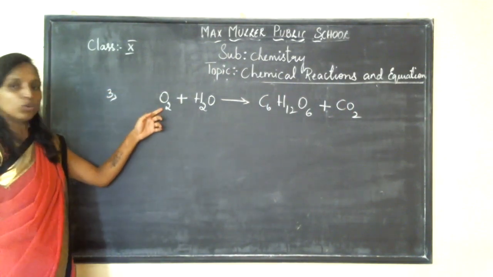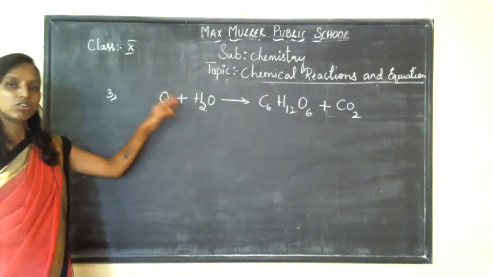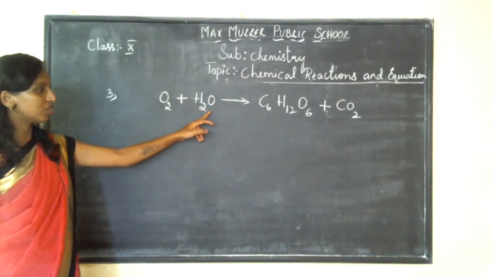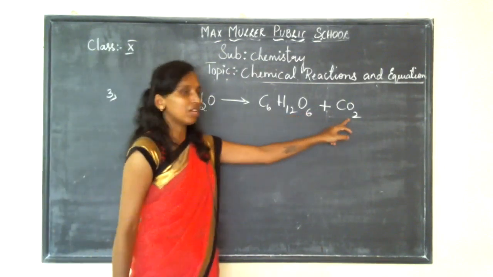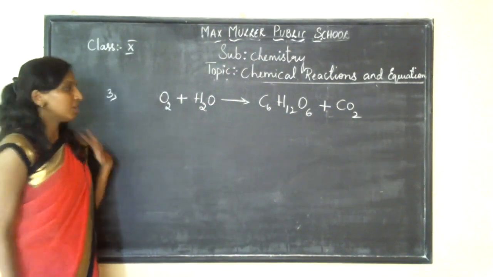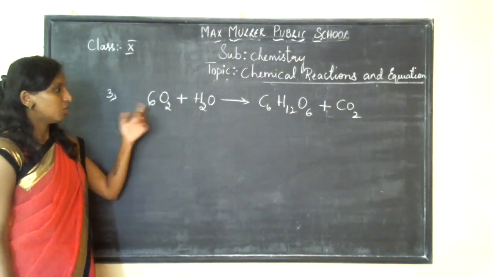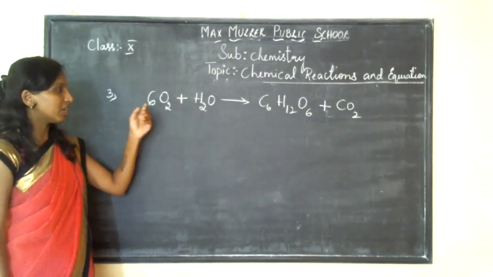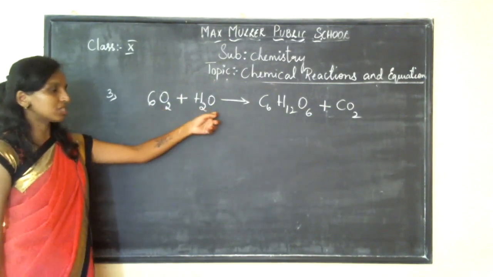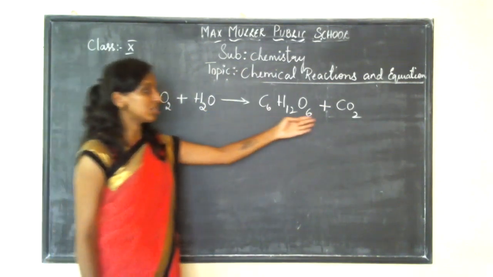Oxygen, how much do you have? 2. Not 2, 3. Whatever oxygen is in the reactant, you have to take totally together. So oxygen is 2 here, 3 here, and on the product side it is 6, 7, 8. So here it is only 3. There you have 8. So what should I do? Let me take 6 here, and 6 over there. Why did I say 6? 8 is there, so I want 2 more extra, right? So it is 12, 12 plus 1 is 13. There you have 6, 2 again.